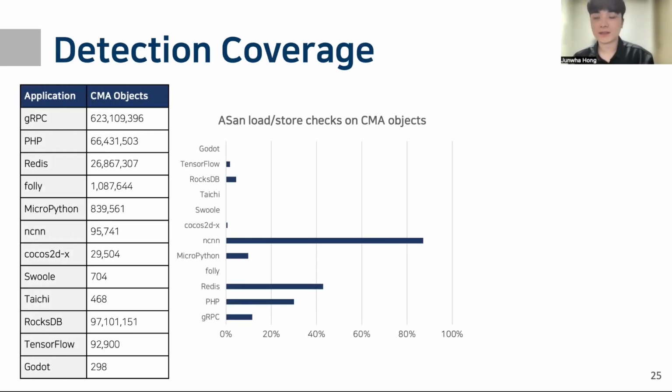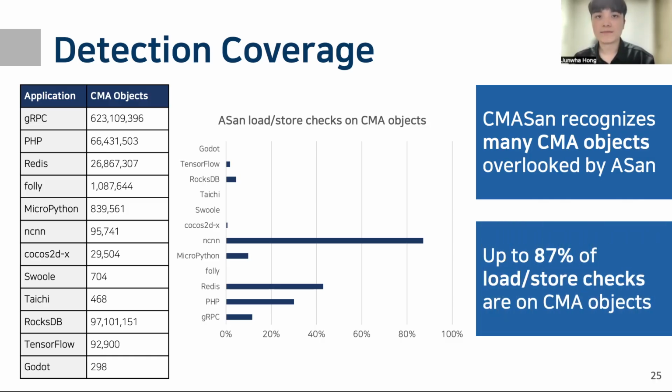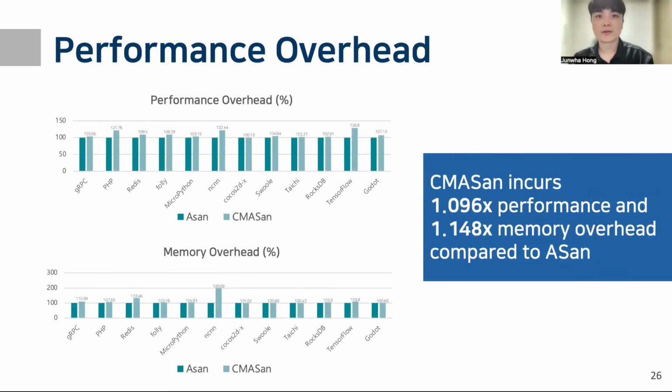To show how CMASan improves ASAN's detection coverage, we measure the number of CMA objects and how many ASAN checks actually hit them. We can see that CMASan recognizes many CMA objects overlooked by ASAN, and up to 87% of load/store checks are on CMA objects, which means that ASAN is unaware of these objects, allowing related bugs to go undetected. Also, CMASan incurs only 1.096 times performance overhead and 1.148 times memory overhead compared to ASAN, thanks to our on-demand metadata storage.